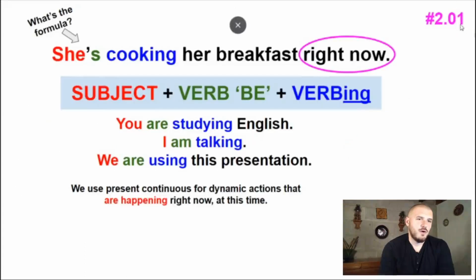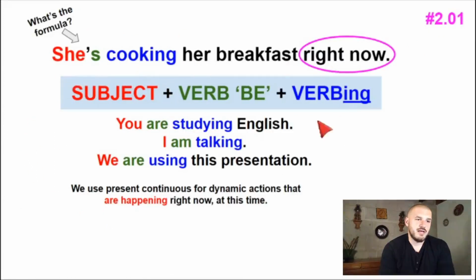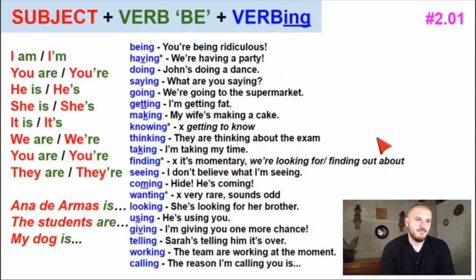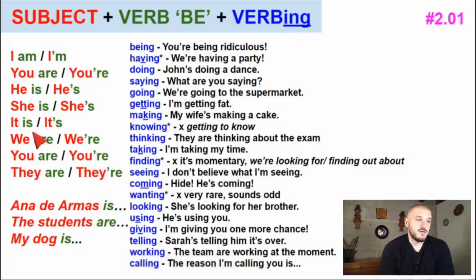Okay, so in class 1 of the second level, pre-intermedio, we looked at present continuous. This is present continuous, right? We looked at she is cooking her breakfast right now. Its subject, it's the verb be in present, so is, are, or am, and the verb ing, right? We also looked at the 20 most common verbs in their ing form, right? So that we could make a combination. For example, you are saying something, or I am having a party, for example. All of this we studied in 201.